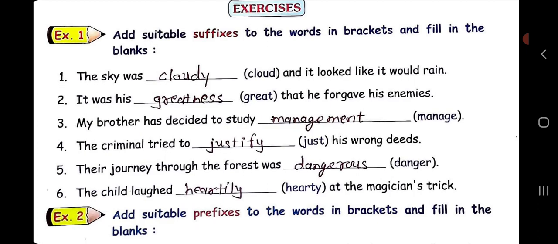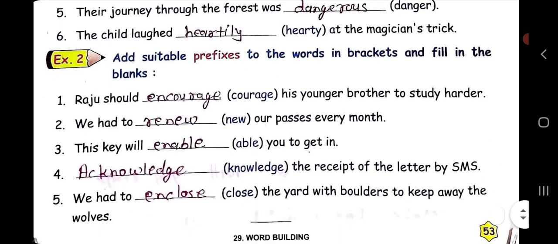Exercise 2 is add suitable prefixes to the words in brackets and fill in the blanks. Let's solve it. Number 1, Raju should blank his younger brothers to study harder. Now we have to add prefixes. The word in bracket is courage. Then we will add en to it. Then the word will be encourage. Raju should encourage his younger brothers to study harder.